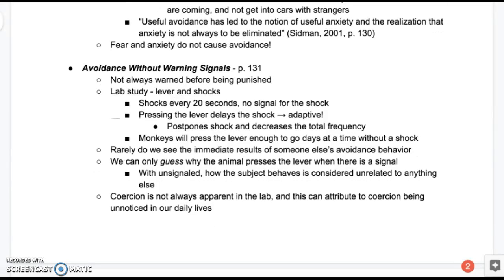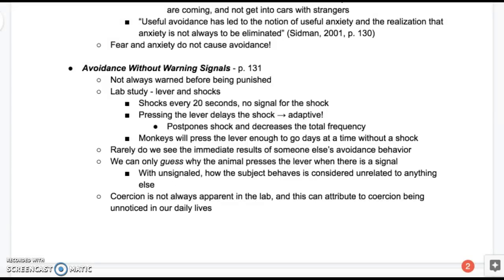So lastly, Sidman discusses how sometimes we avoid without warning signals, and we're not always warned before being punished. In a lab study with lever and shocks again, the shocks were administered every 20 seconds. There was no signal for the shock, but pressing the lever did delay the shock. So this was an adaptive behavior. The subjects learned that pressing the lever postponed the shock and decreased the total frequency. An example was with monkeys. They learned that pressing the lever enough would get them multiple days at a time without a shock.